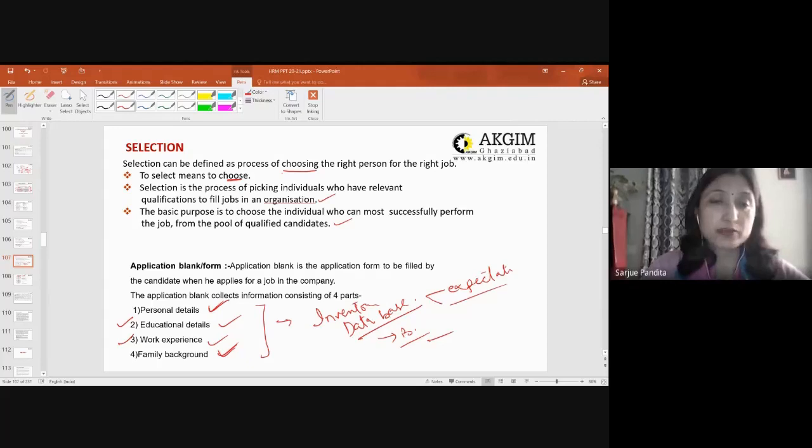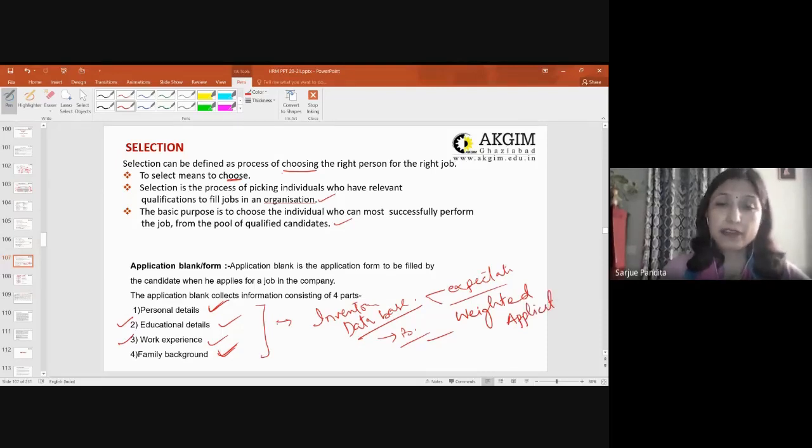So that is why the application blank is a very important form, and it is of 2 types. One is the normal application blank, wherein you have this, and the second is the weighted application blank. Now, what is a weighted application blank? Whatever you write has got a weight. For example, let us suppose your qualification desired is, say, MBA. So a weight has been given to it, say, on a scale of 1 to 10. This is not depicted to the candidate. It is a key which is with the selector.